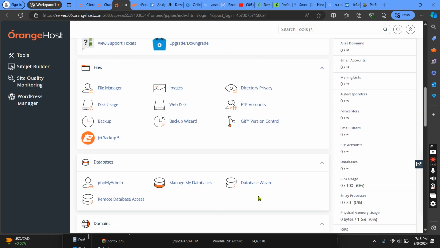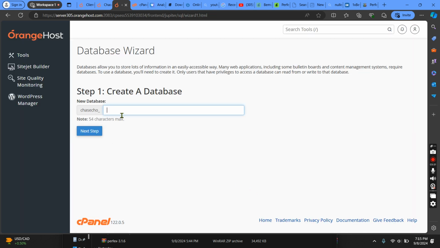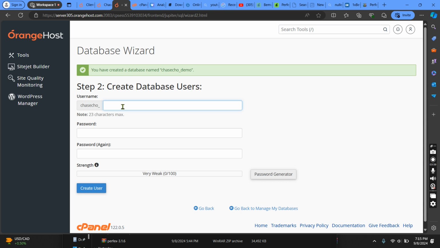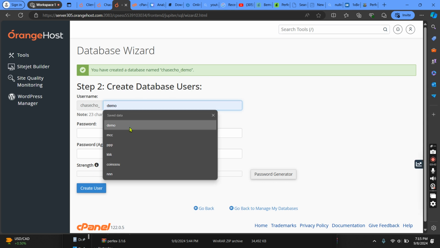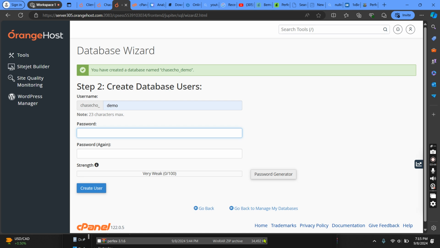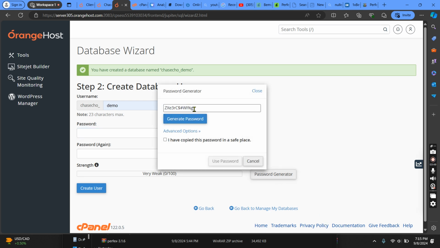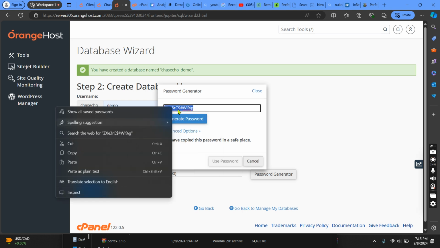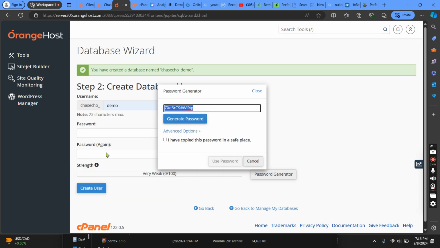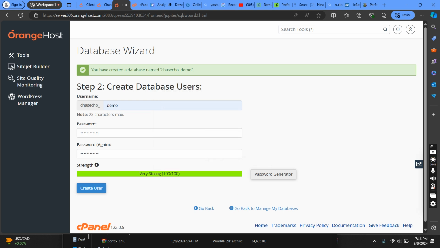Go back to your cPanel. Go to Database Wizard. Alright, now let's create a database. Let's create a demo. You can put anything of your choice there. For me, I'm putting demo. Then let's use a password that was generated for us. Now you copy this password. I have copied this password in a safe place. Now you click on use password.